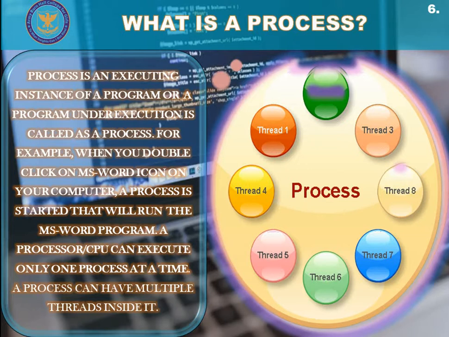For example, when you double click on some software, suppose the MS Word software icon on your computer, when you open the interface of a program or a software, a process gets started then and there that will run the notepad program or suppose MS Word program. As you can see in this diagram, a process further has threads inside it. You can say that threads are invisible instructions running in the background of a software. Suppose when you double click on some software, suppose MS Word, that software opens up, its interface opens up.